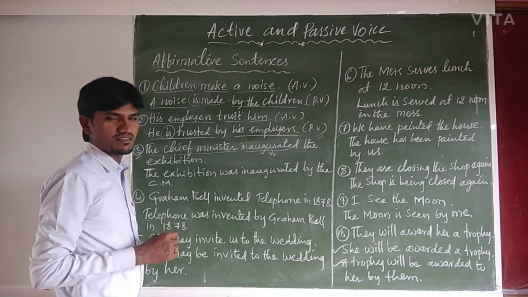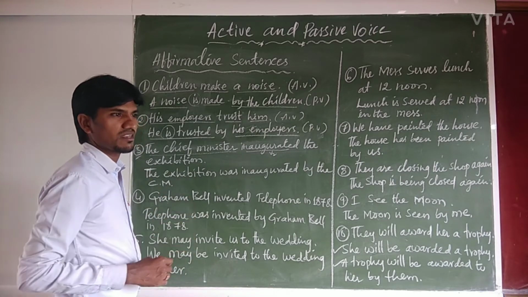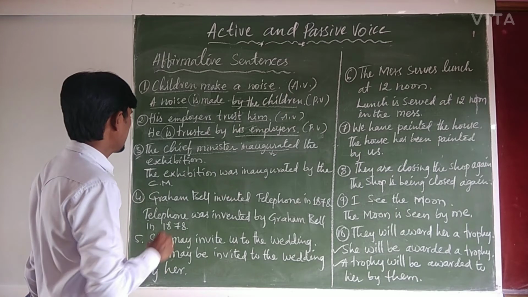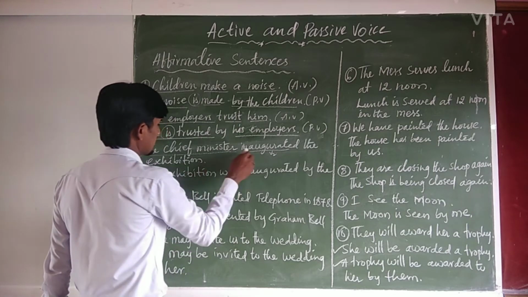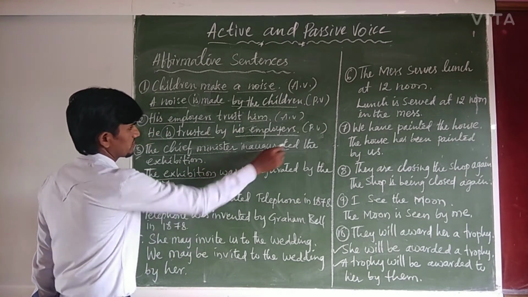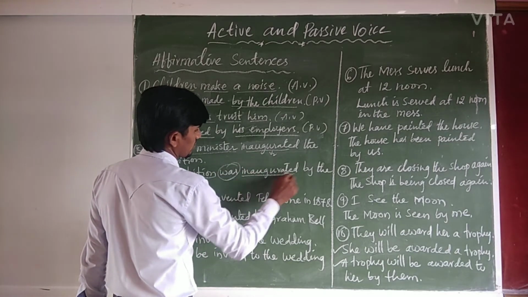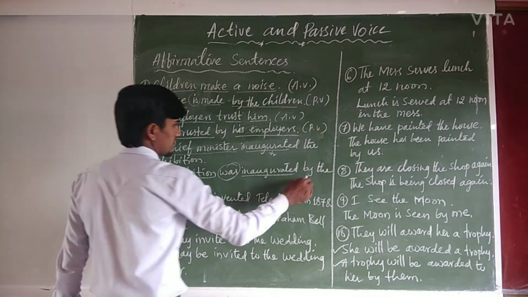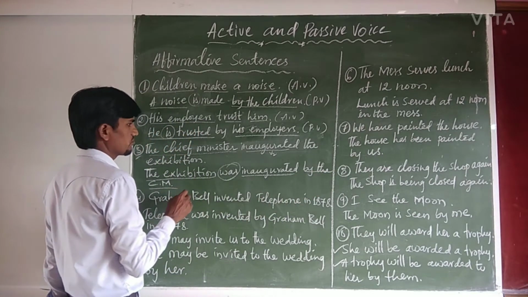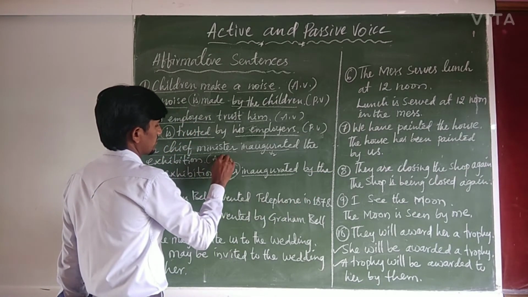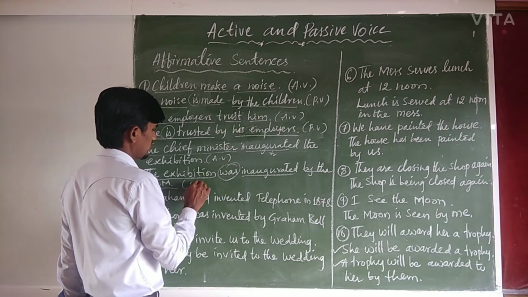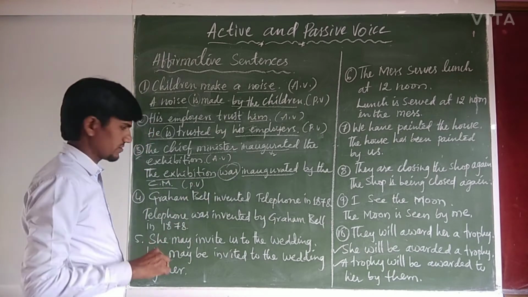So we need to guess as soon as we look at the sentence. Right? So therefore, the exhibition, object becomes subject. The exhibition was inaugurated by the chief minister. It is in active voice and this one is in passive voice.